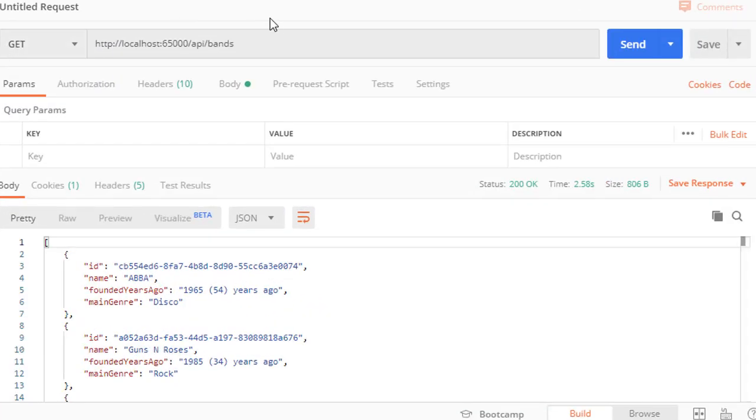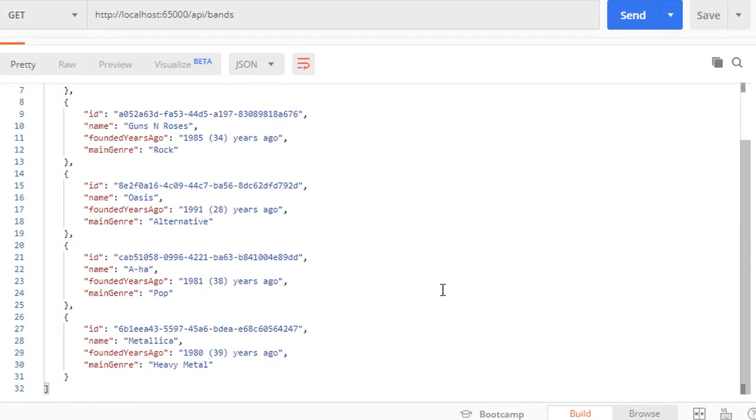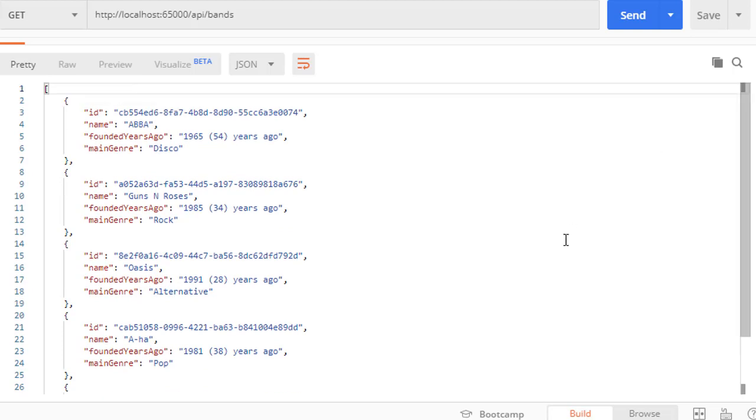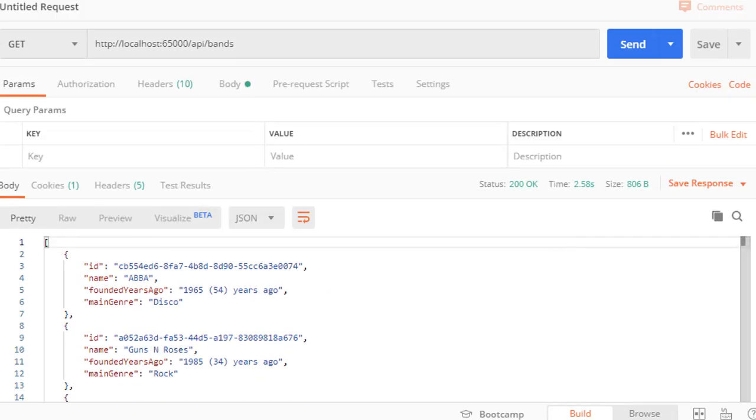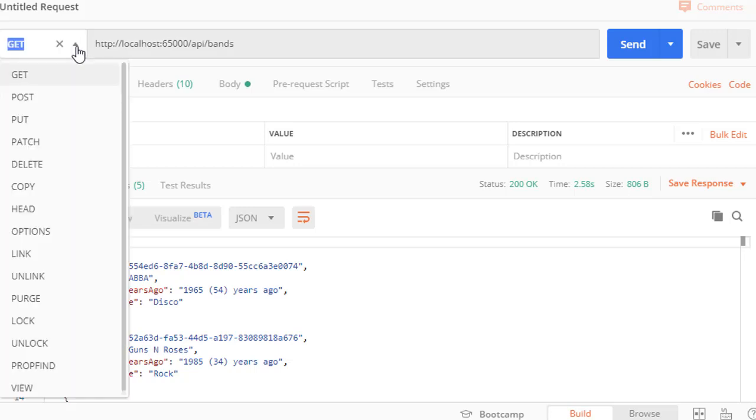So first let's get all the bands, and you can see we have 5 bands here. Just to verify that everything is working so far. So now let's go and create a post.